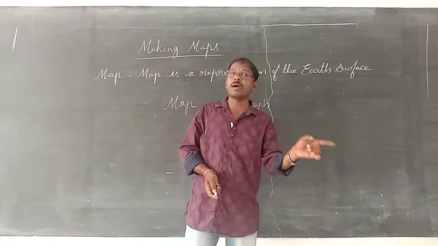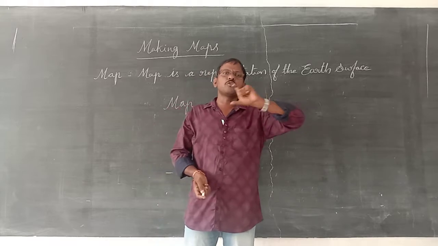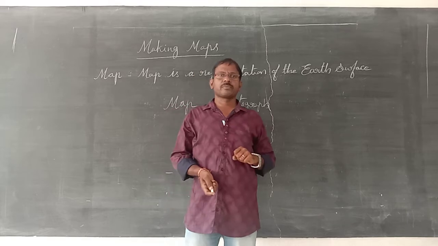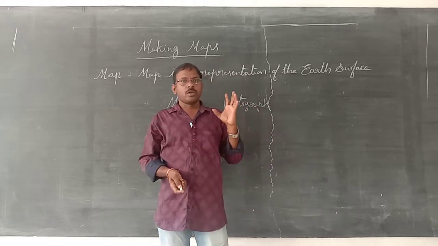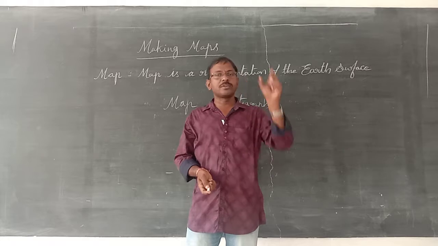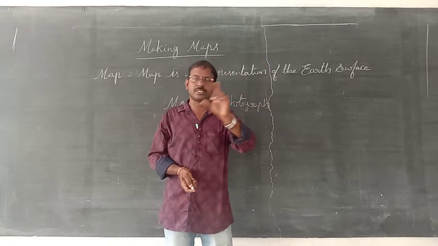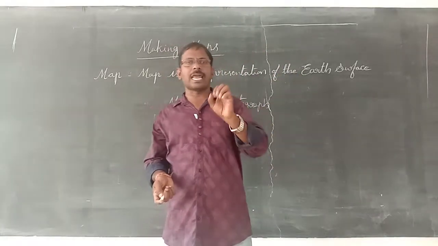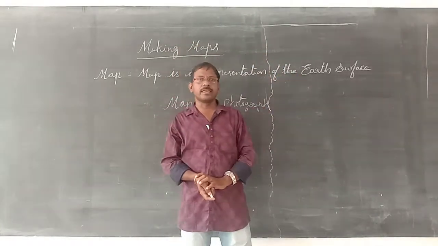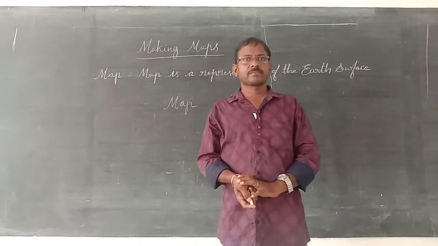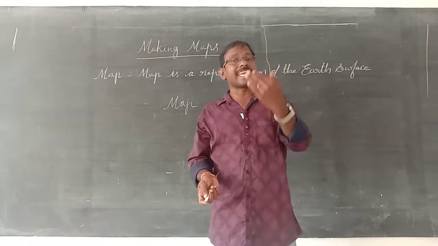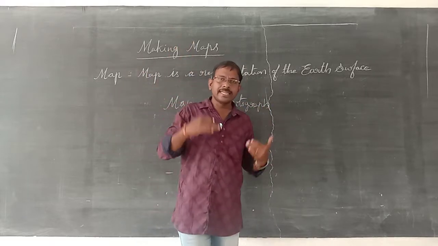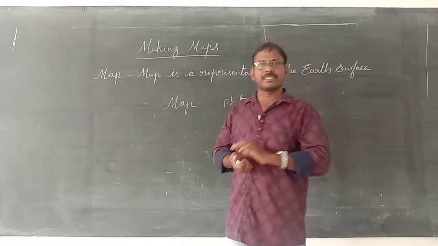But when you see the map, we can get total information from the map. What is the total information? Which place that is, how much yearly rainfall there is, how much temperature, how the climate is, which crops are growing there, what the population is, and what the land terrain is: mountains, hills, plains, plateaus, all landforms we can see.